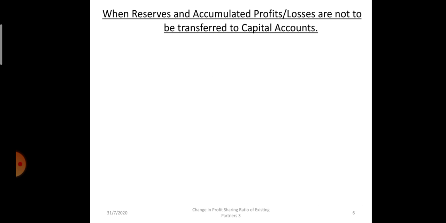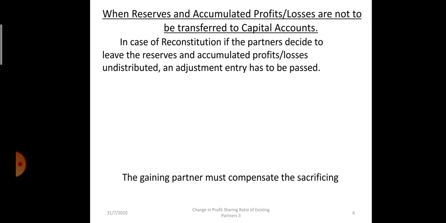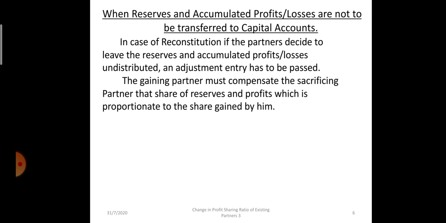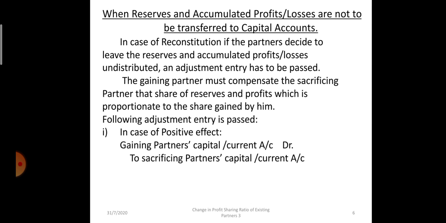In case the reserves and accumulated profits are not to be transferred, an adjustment entry is passed. So before passing the adjustment entry, we will have to calculate the gaining ratio and sacrificing ratio. In case of positive effect, that means accumulated profits are more than the accumulated losses, then the gaining partner will be debited and the sacrificing partner will be credited.